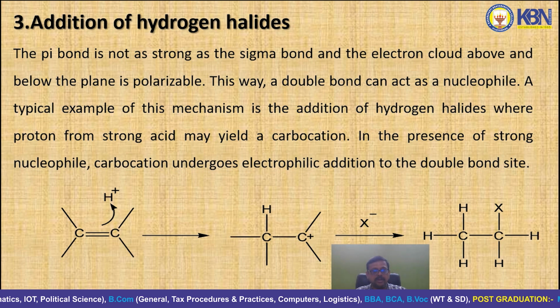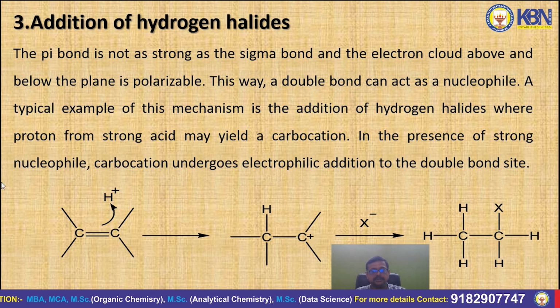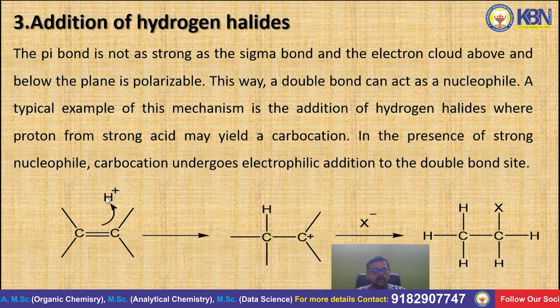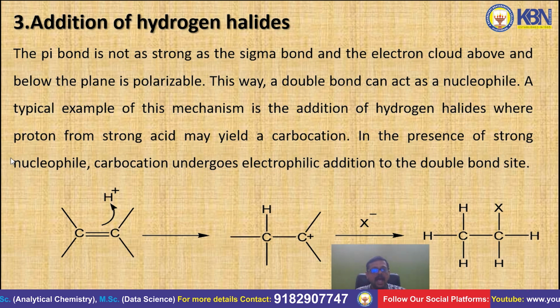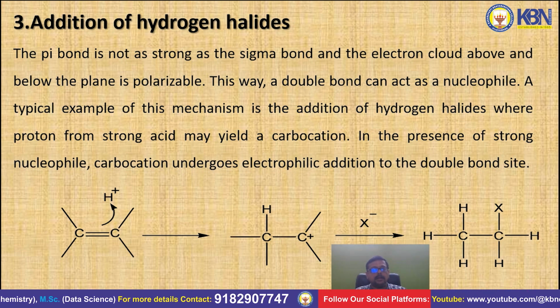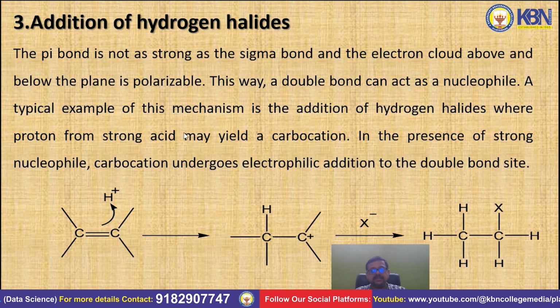A typical example of this mechanism is the addition of hydrogen halides, where a proton from a strong acid may yield a carbocation. In the presence of a strong nucleophile, the carbocation undergoes electrophilic addition to the double bond site. So in the given example, when an alkene reacts with the hydrogen halide, the product is like this.